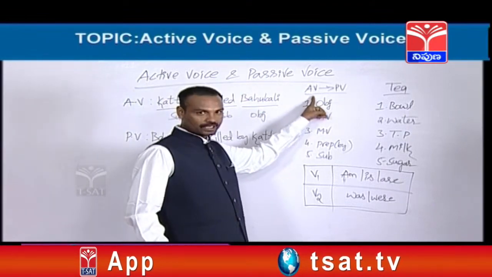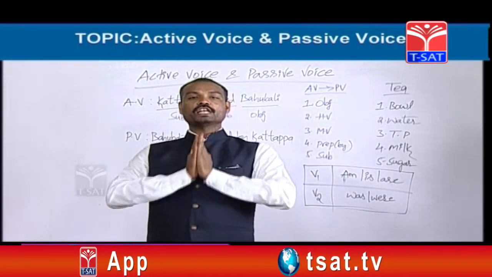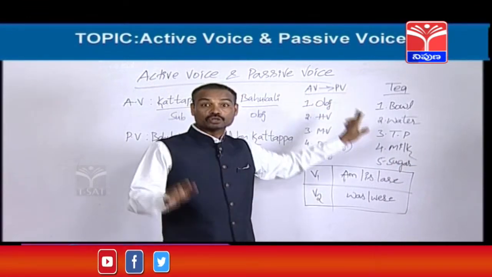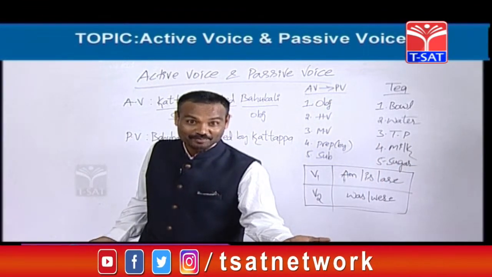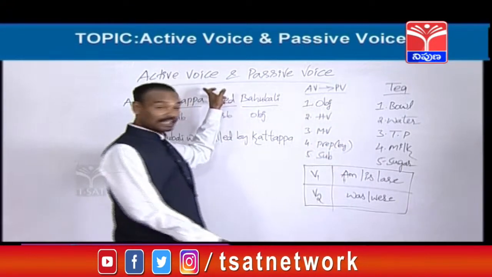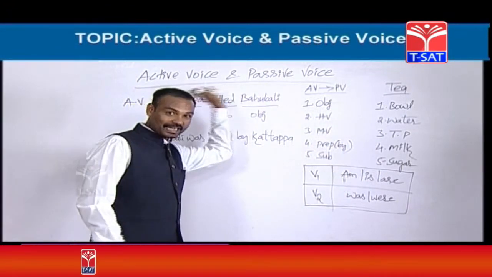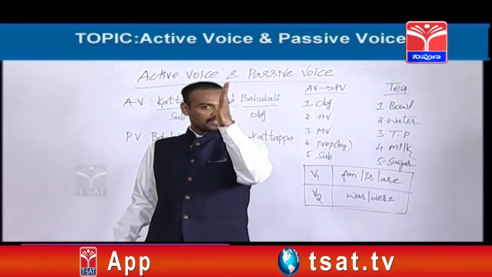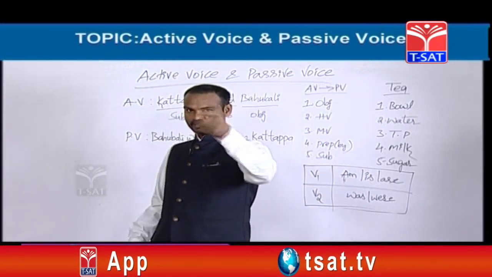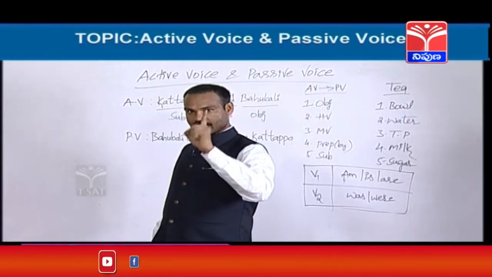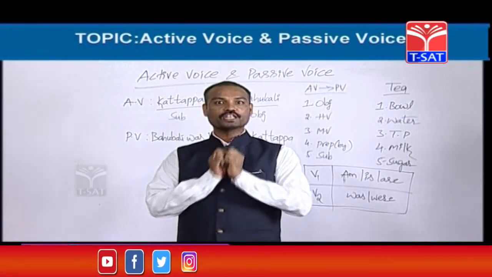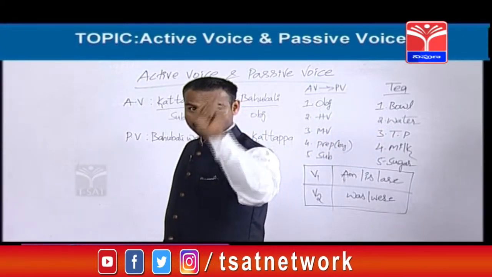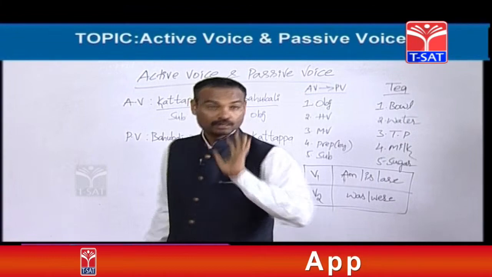To change active into passive voice also, we need 5 items. AV means active voice, PV means passive voice. Don't think AV means Annavaram, PV means Polavaram. Why do you think like that? I have already mentioned here, no? AV means active voice, PV means passive voice. So, friends, for preparation of tea, we need 5 items. To change active into passive voice also, we need 5 items. How many items are required? 5. Don't forget.